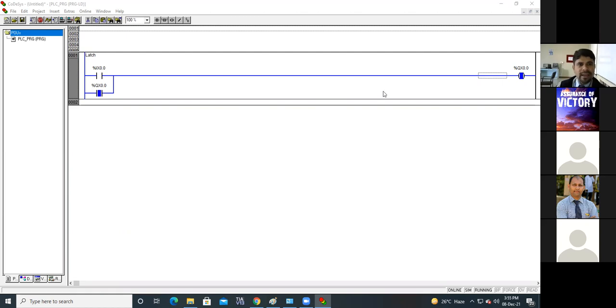Please run it and please send the photo, or if you want to share the screen, you can share the screen. You can show on the screen also. Okay, please do it fast. I want to make this network unlock. I want to unlock this. I want to make this output off.